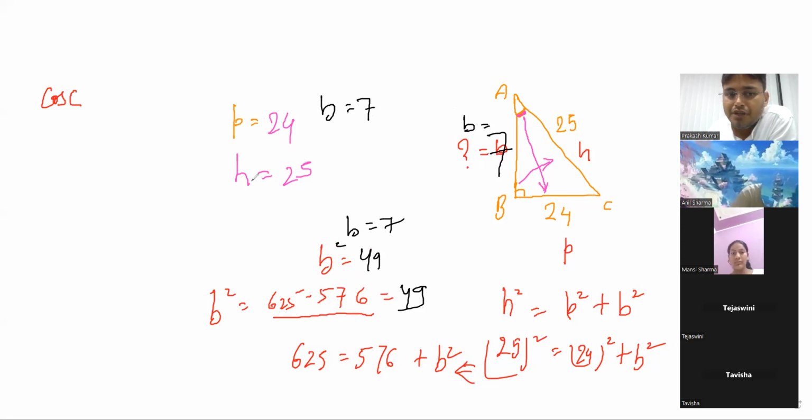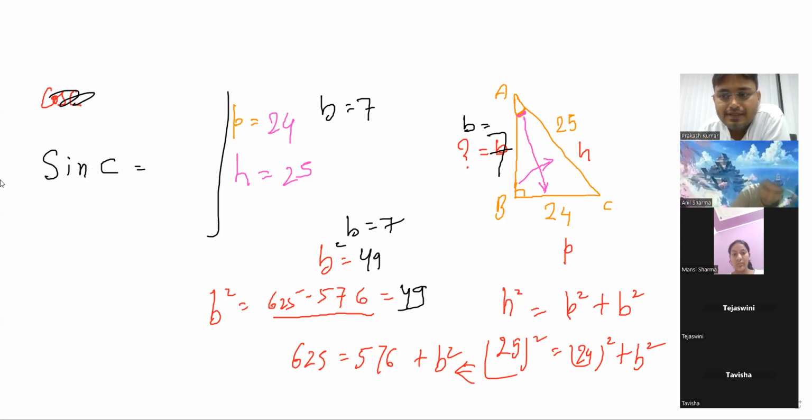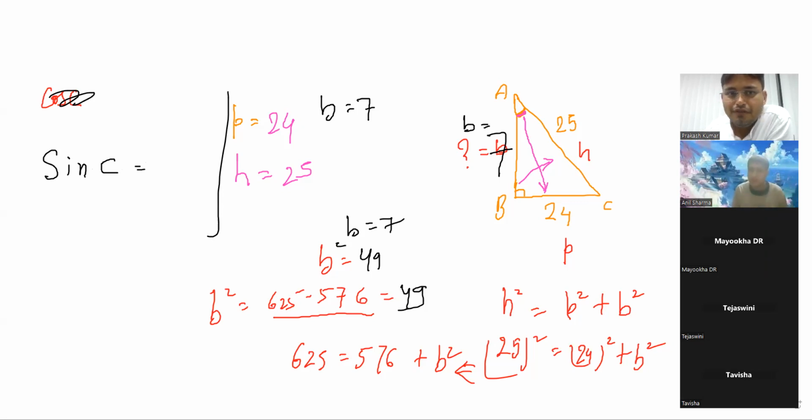Our perpendicular is 24 and hypotenuse is 25. Now, can anyone tell me what is the value of sine C? 7 by 25. Any other answer? Sir, 24 upon 25. Who told this answer? 24 by 25? Vedant. Okay, fine.